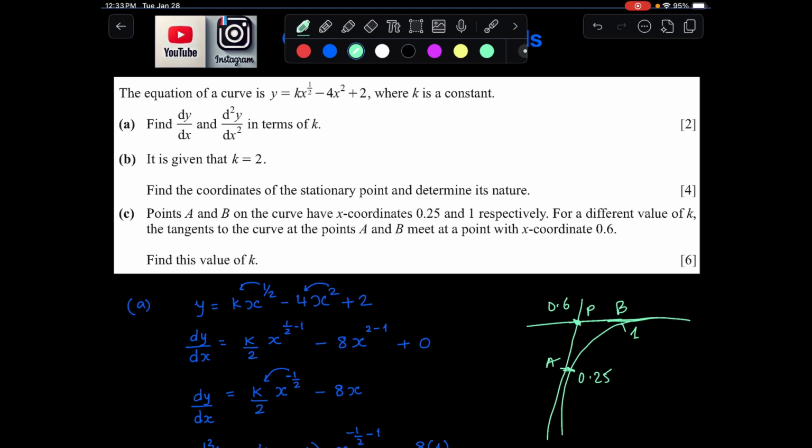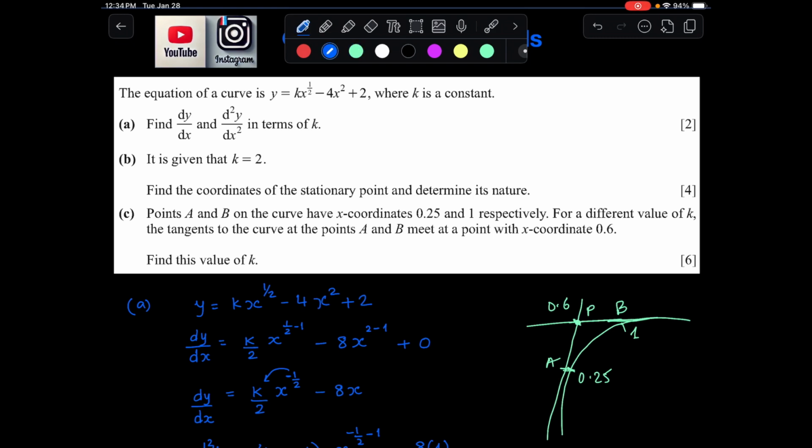Alright, so we need to first calculate the equation of the tangent at these points. They meet, so we equate them and then attempt to find the value of k. Alright, so let us now try to find the equation of the tangent at the 2 points.